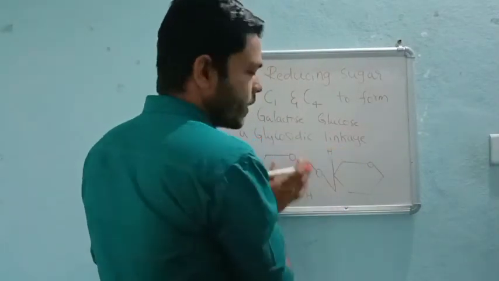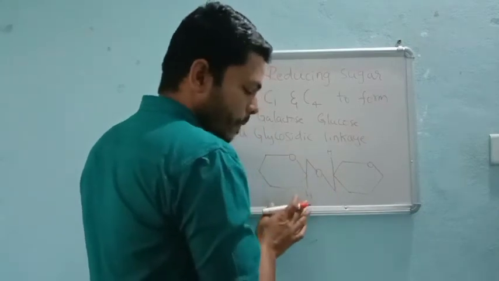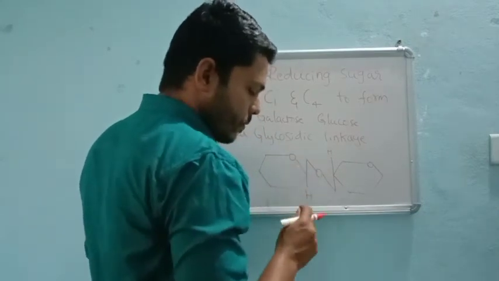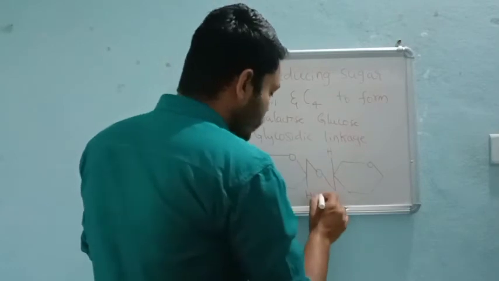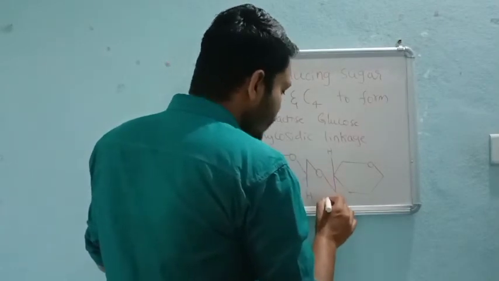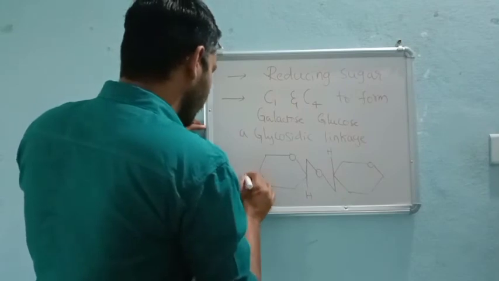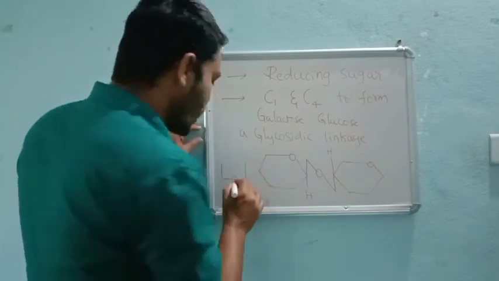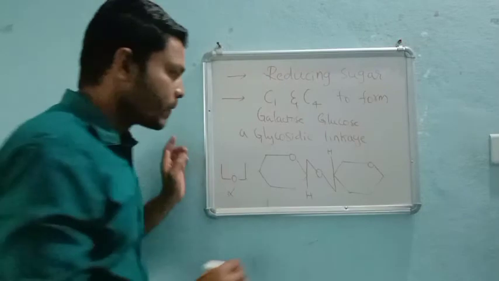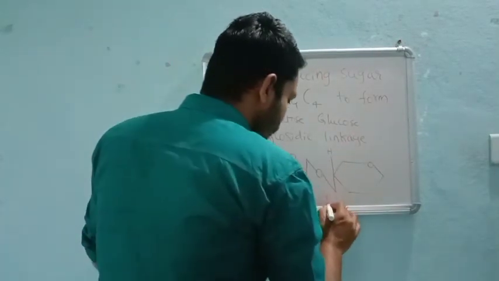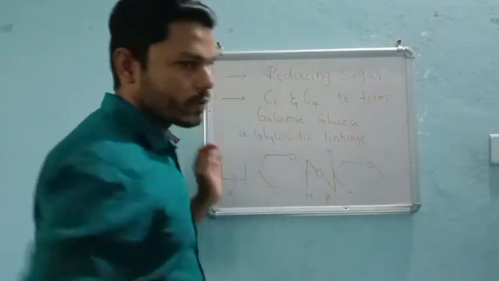So this is called what? Beta galactosidic linkage. If it is like this, it is an alpha galactosidic linkage. If it is like this, then it is called a beta galactosidic linkage.